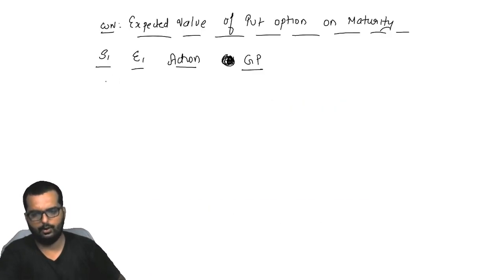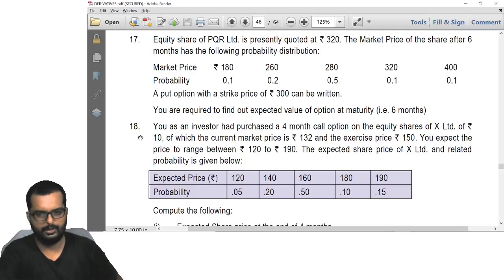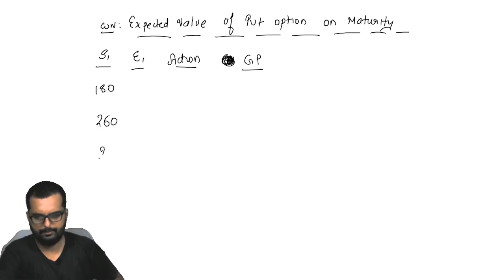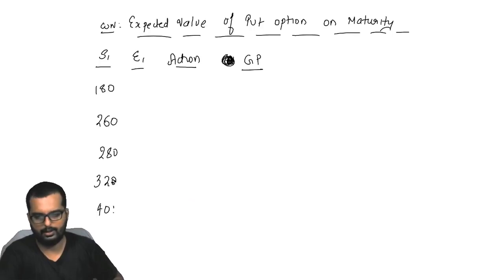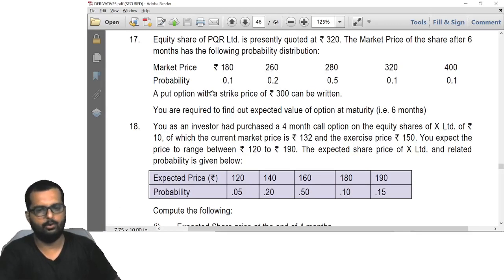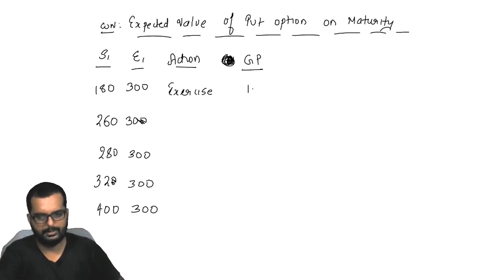So what are the prices given over here? It is 180, then you have 260, correct, then you have 280, 320 and what is the last one? Last one is 400. What is the exercise price told over here? The right to sell at 300. Alright, so friends, if I have a right to sell at 300, outside market I can sell for 180. So what will I do? I will exercise. And what will be my GP over here? My profit would be 120.